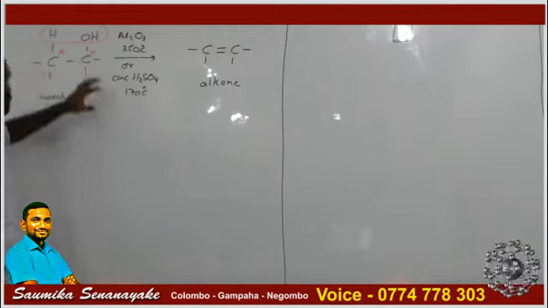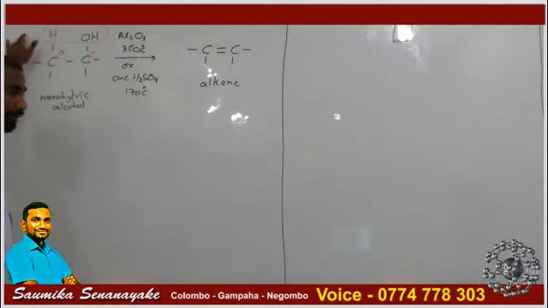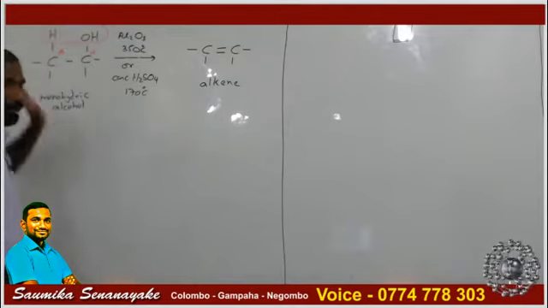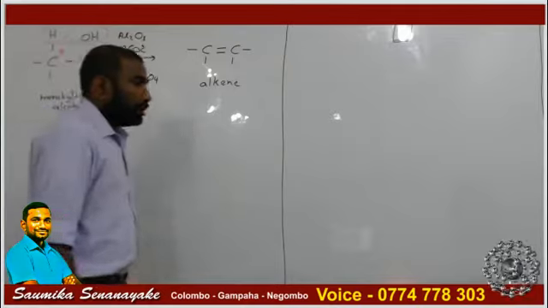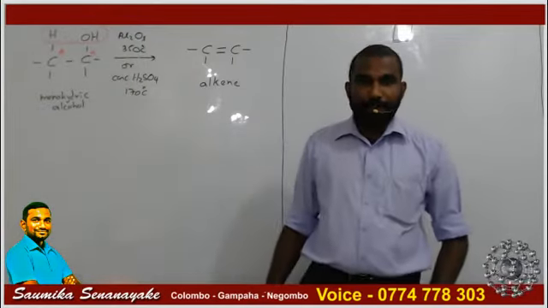Okay, so when dehydration of monohydric alcohols takes place, with the OH group, a beta hydrogen atom gets removed. With the OH group, what hydrogen atom gets removed? The beta hydrogen atom gets removed.